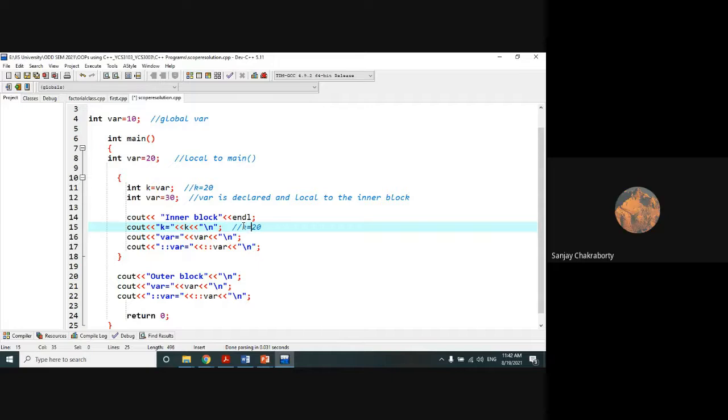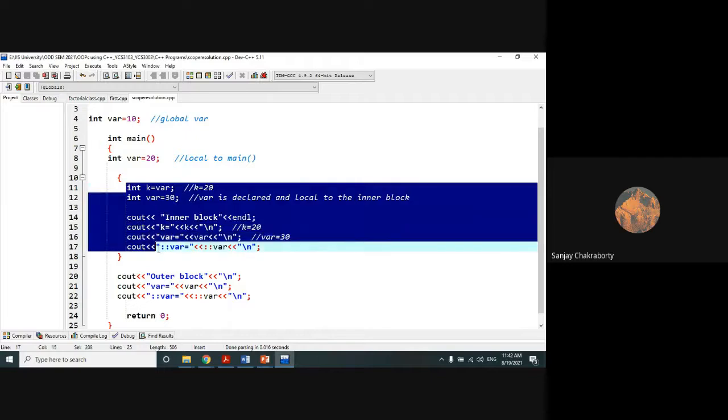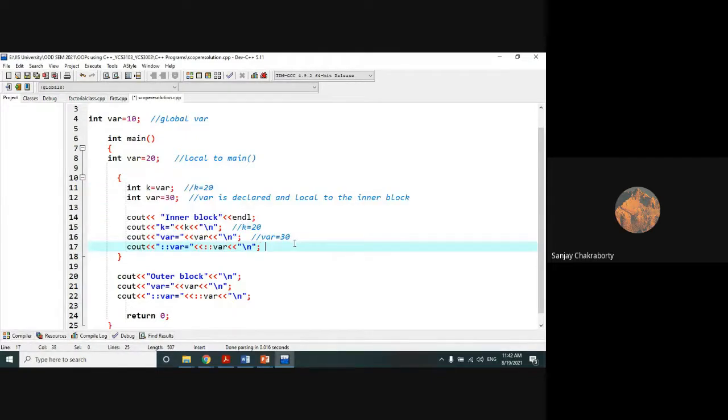K will print 20. Now, what value will this var print? 30. No, 30, because it has been reassigned within the inner block. You are in the inner block right now, so the current var variable value is 30. It has been changed because you are in the inner block. Clear? Now, what value will this var print?